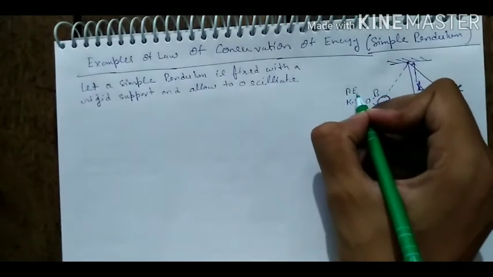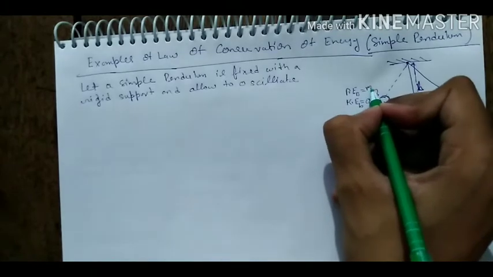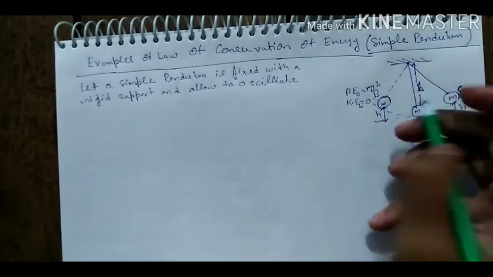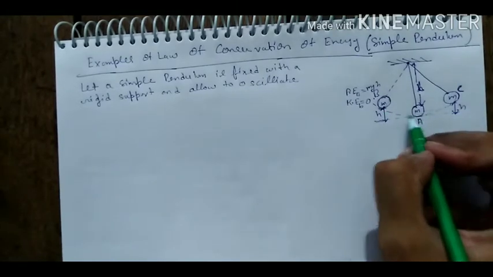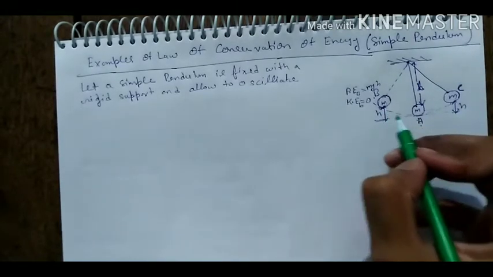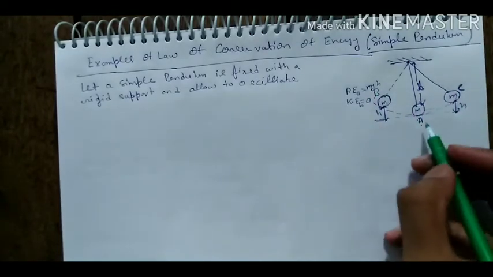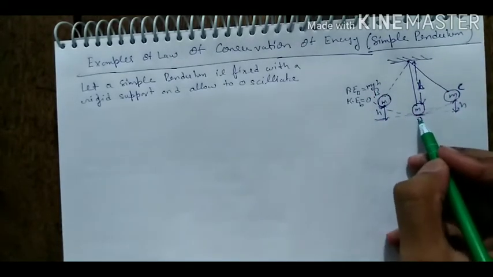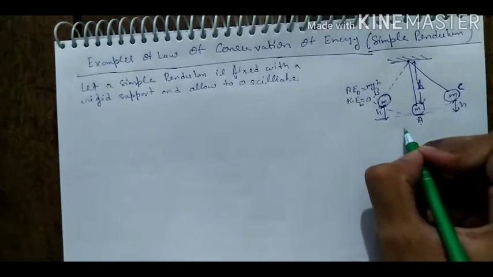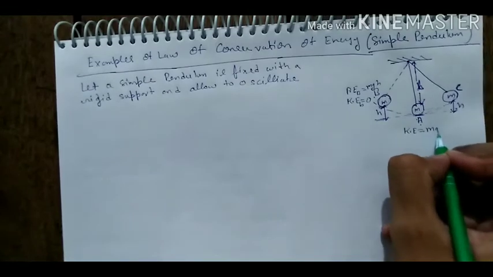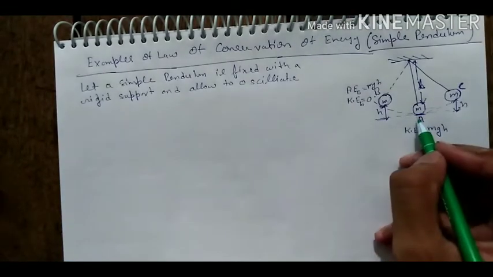And what will be the potential energy at point B? Potential energy at point B is mgh. Why mgh? Because it has a mass m and it gains a height h. From this point to this point it covers a height h. If I ask what will be the kinetic energy at point A, it will equal mgh. Why?